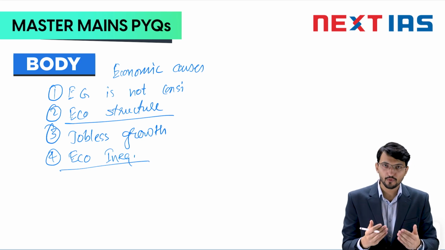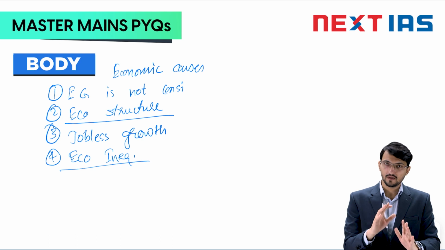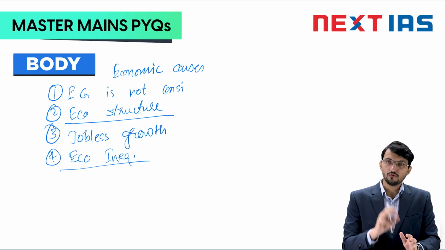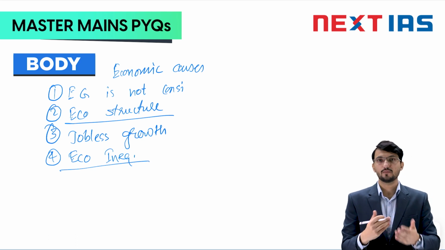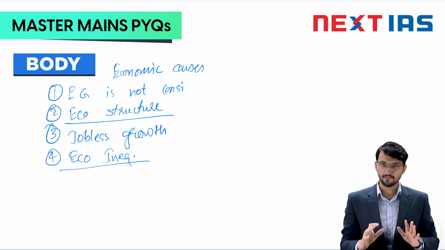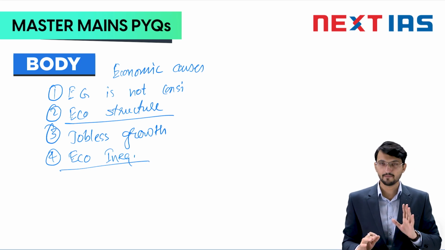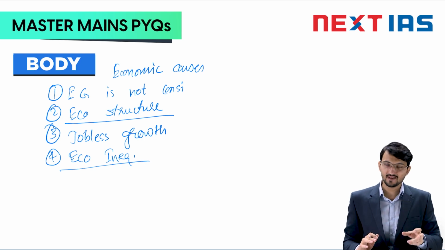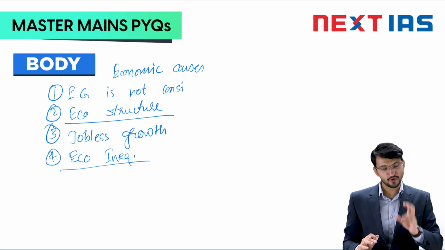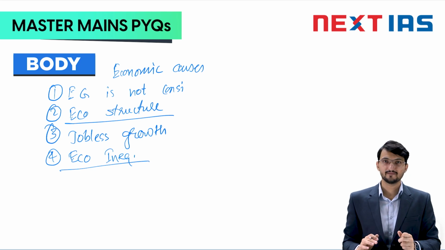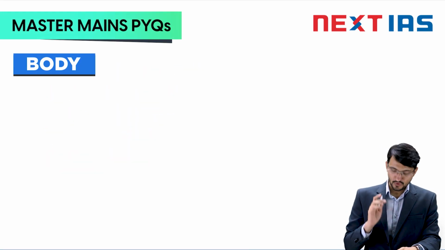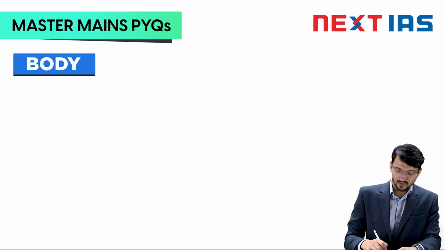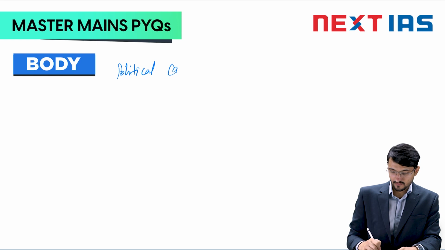There can be more points in the economic sector, but remember, you get good marks when you diversify your points. So while you discuss 4 or 5 points, as much as you like, in the economic part, you jump to the other side. The second thing we will discuss is the political and governance points. In political, you will write political causes as a heading, and then you will mention certain points.